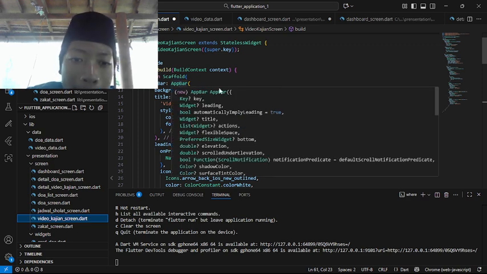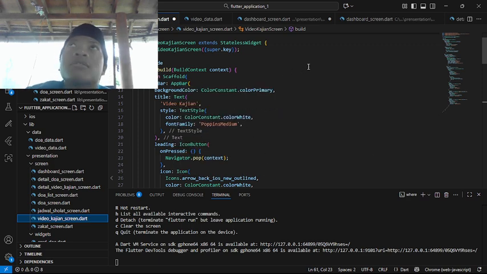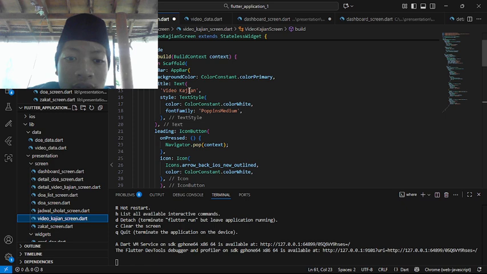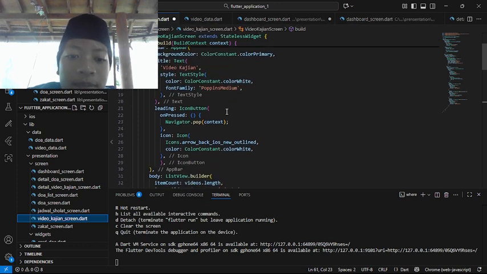Here is the AppBar, which is like a header, the bar at the top. The background color is constant color primary. The title is Video Kajian, with a text style of color constant color white and font family Poppins medium.